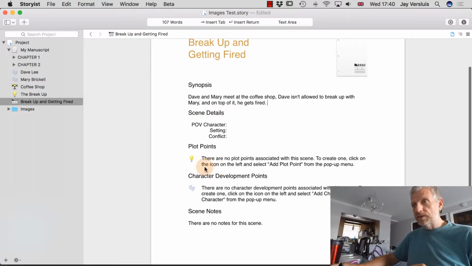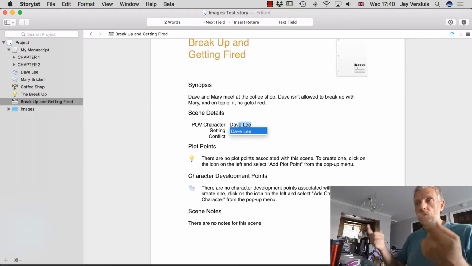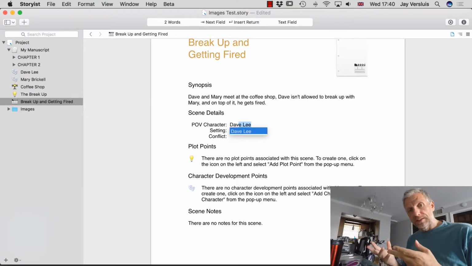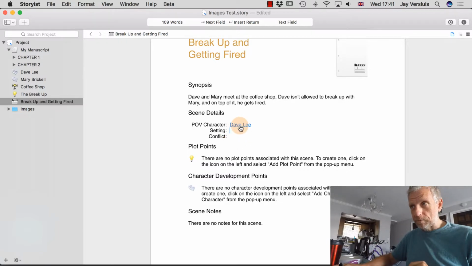So we have a few things that we can do here. POV character. If we click on that, we can say that is Dave, for example. So if I start typing Dave, then Storyist is trying to autocomplete that. So the first couple of characters will be enough for it to bring this up. So I can just hit return, and then Dave Lee is going to be a link.